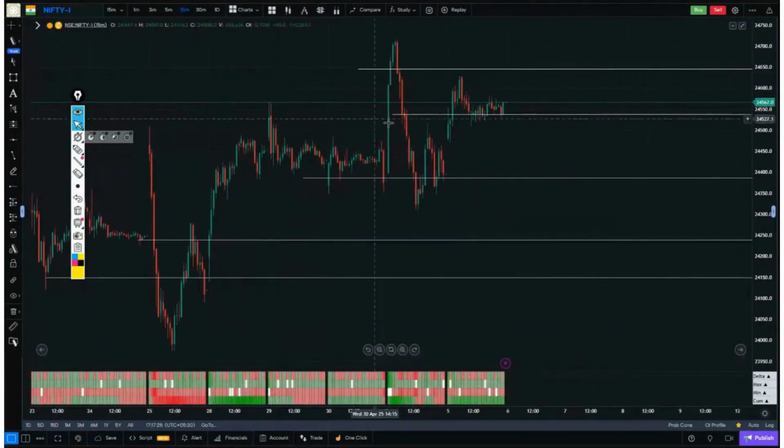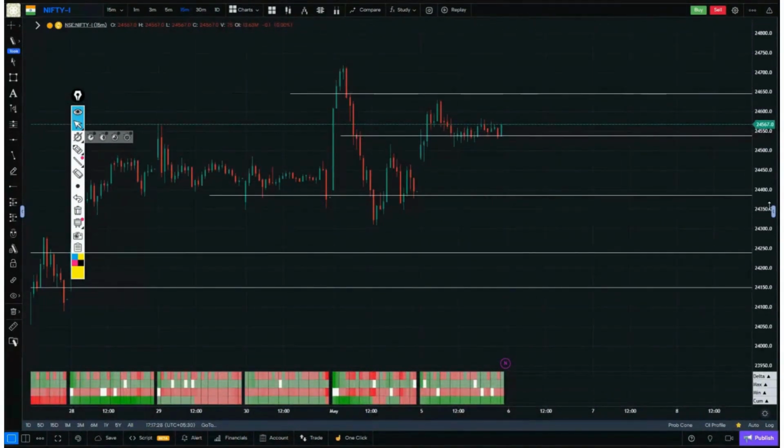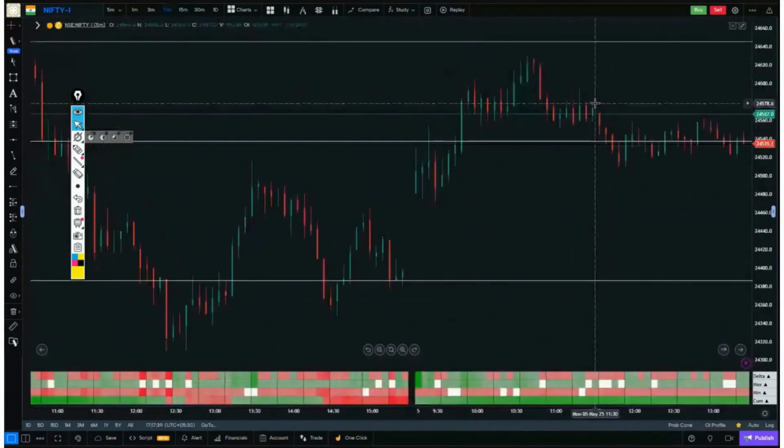Now, based on this volume profile confirmation, we will see where the buyers showed interest when the Nifty market opened today, where the sellers showed interest, and what happened where.